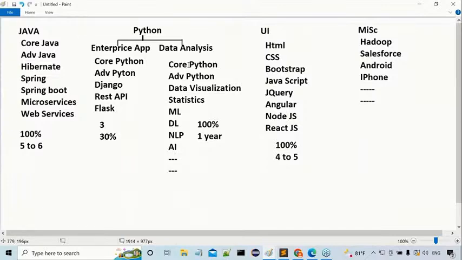Yeah, exactly. Relate to Java only. Okay, fine. So development side only. I'm telling you clearly. Okay, sir. Good. Now this is a scenario.